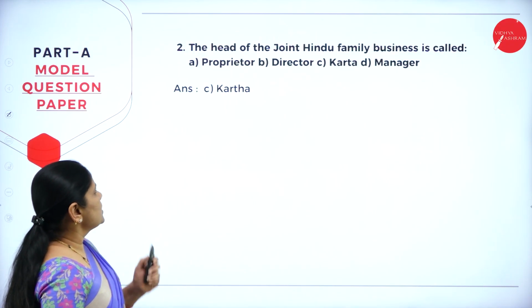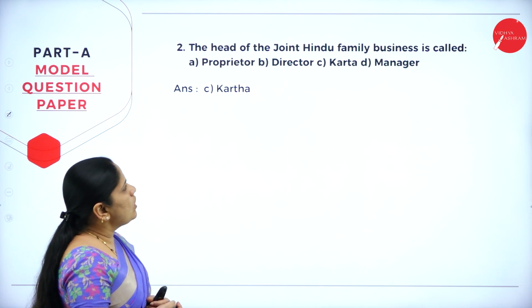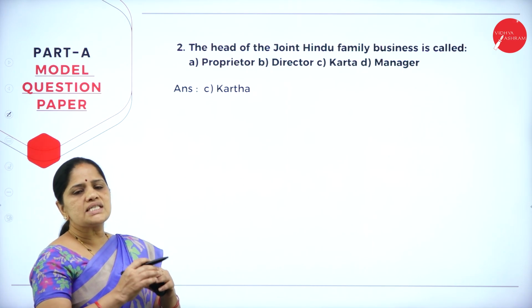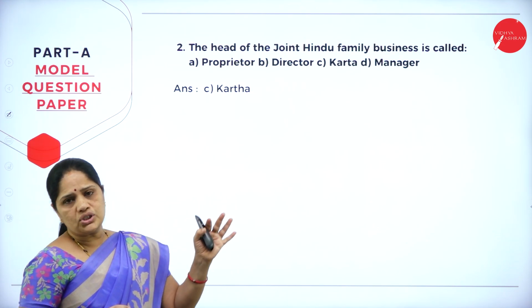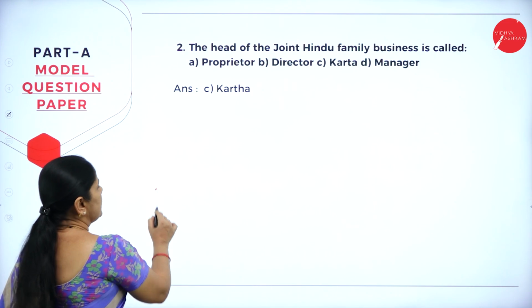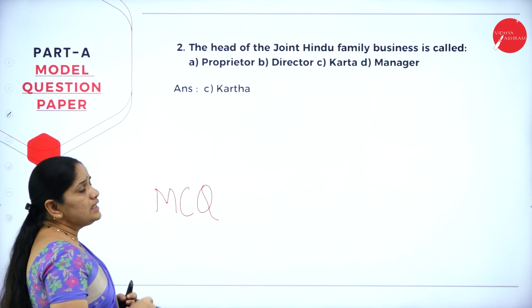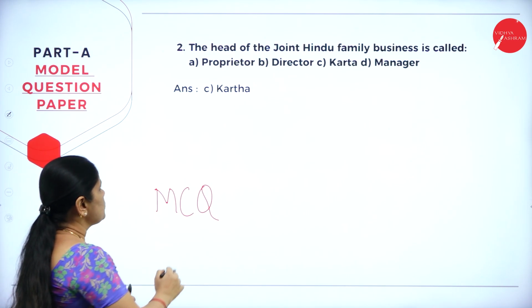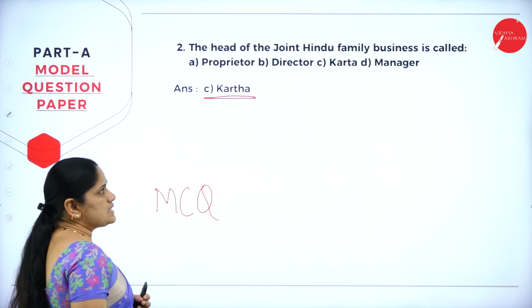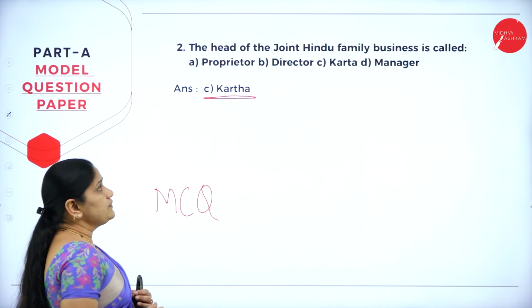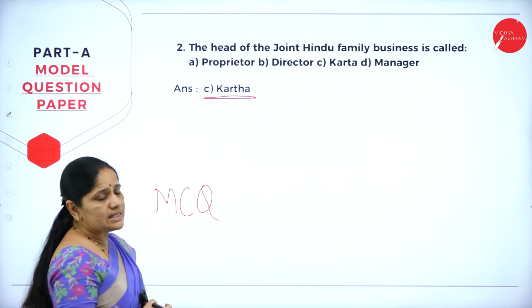Then the next question: the head of the Hindu family business is called dash. They have just left a blank space there and given you 4 choices. That is what we call the MCQ, the multiple choice questions, and you will have to answer in this way. The correct answer is the third one, that is Karta. He is the head of the HUF or the joint Hindu family, so he is called the Karta.